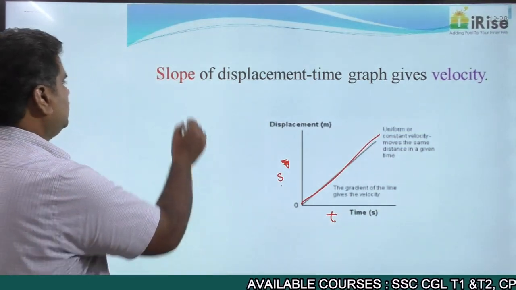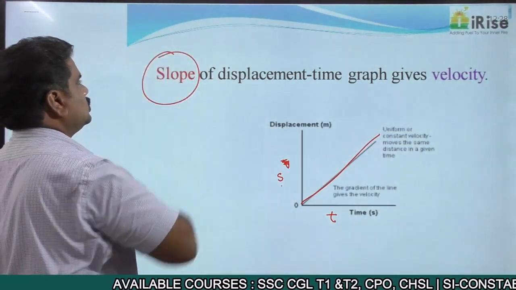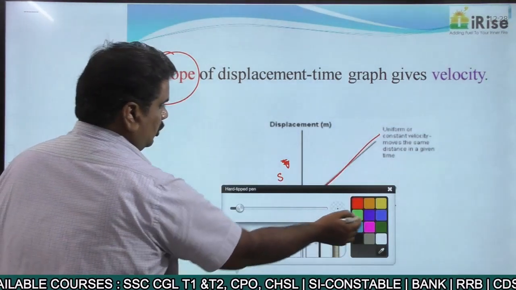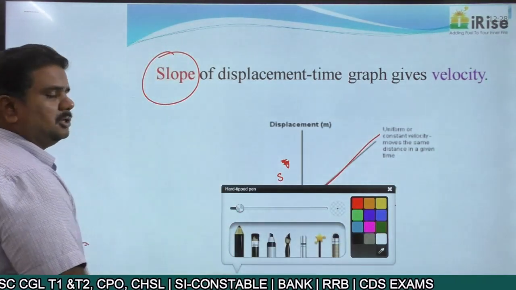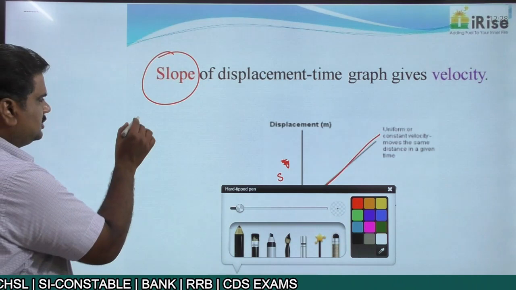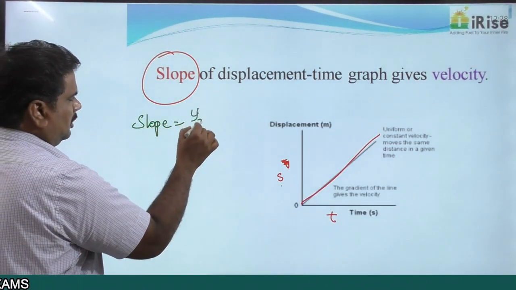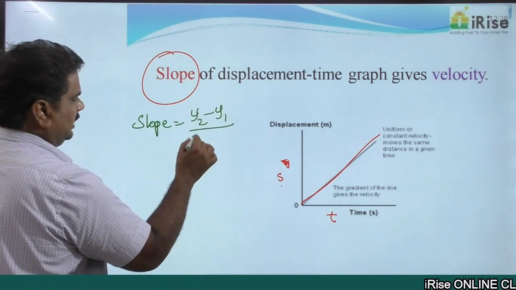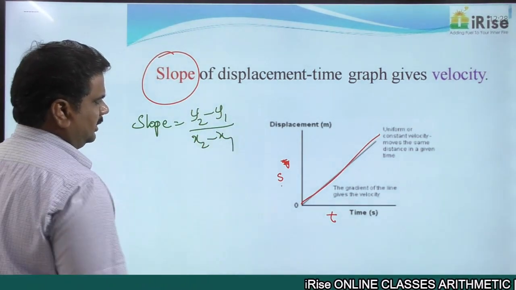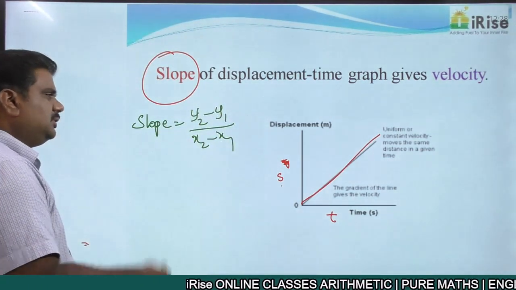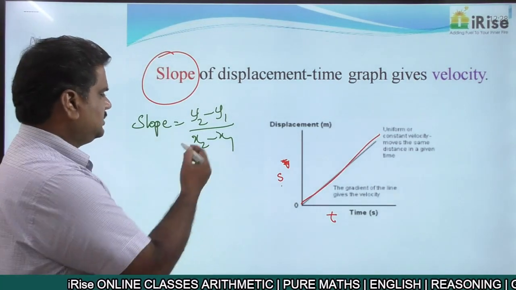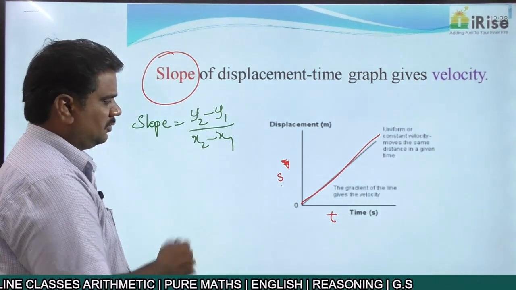Now for this, an important word is slope, right? We're talking about the term slope. What do you mean by the term slope? In mathematics, we know that slope equals y2 minus y1 by x2 minus x1. In simple terms, the gradient of the y-axis by the gradient of the x-axis.